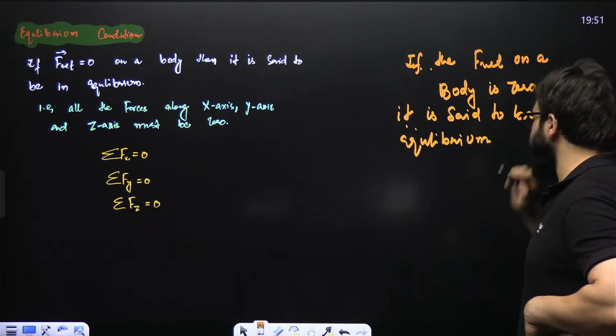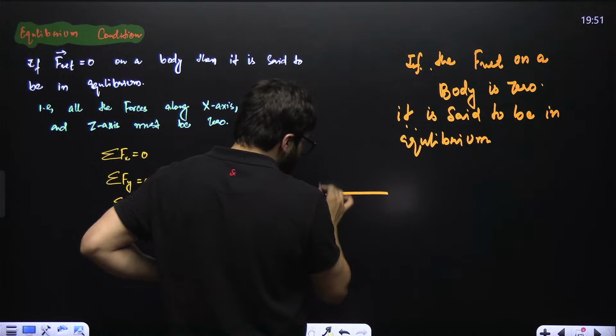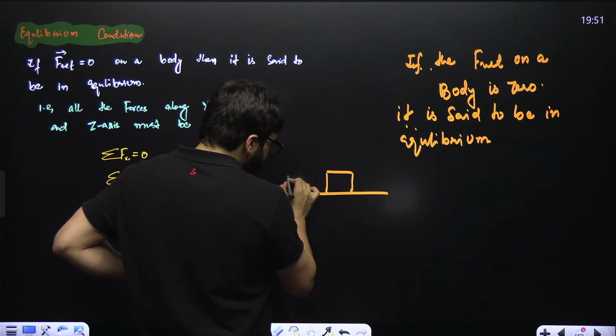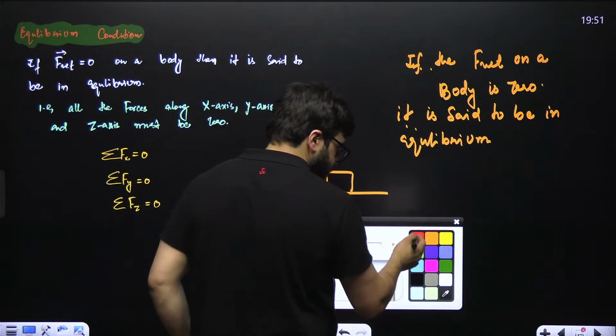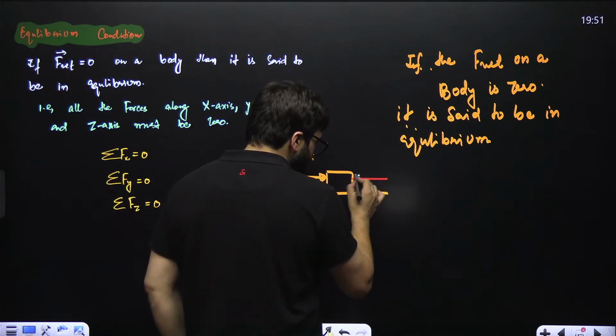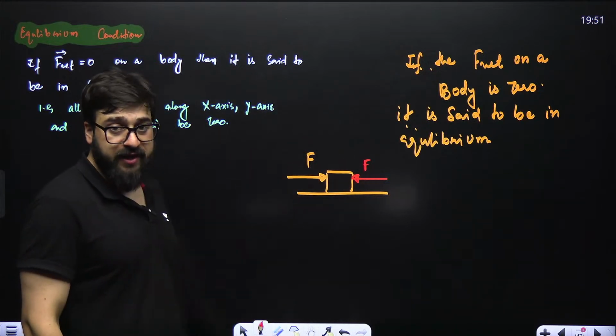It is said to be in equilibrium. Like, my dear friends, I have got a block over here. If I say on this block, I am applying the force F from the left side, and my friend is also applying the force F from the right side. Both the forces are equal.